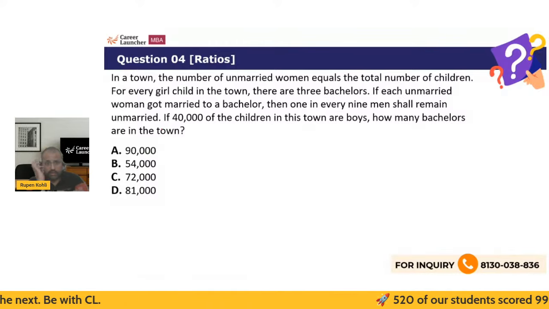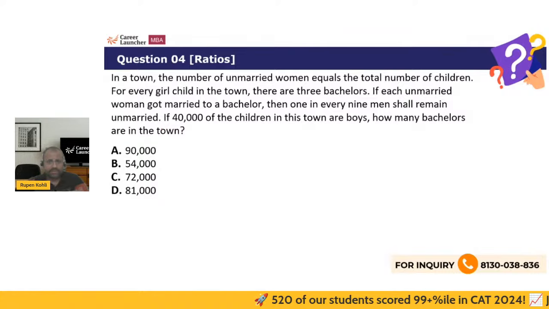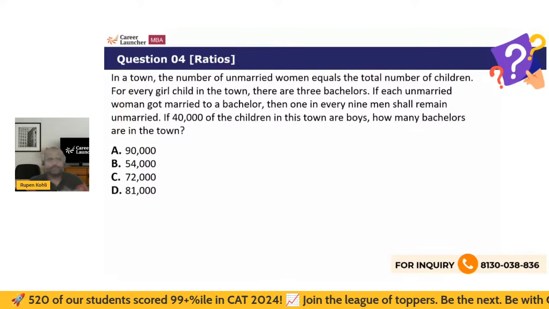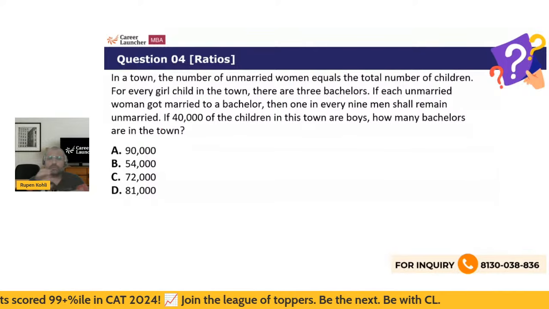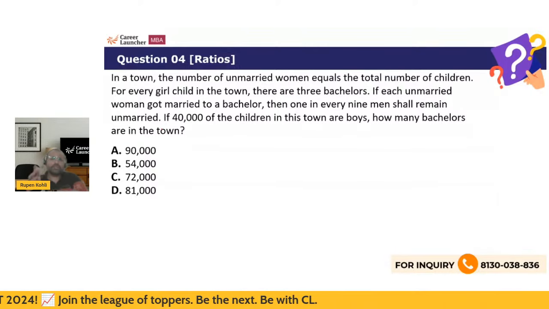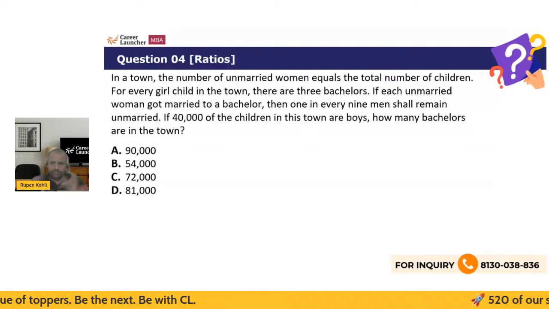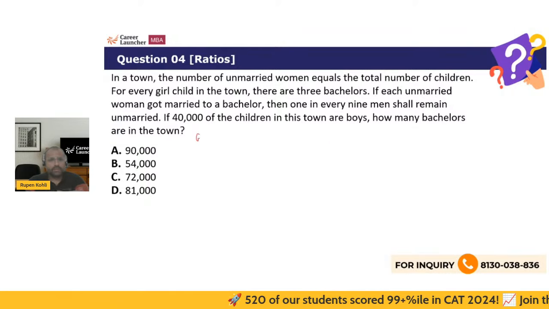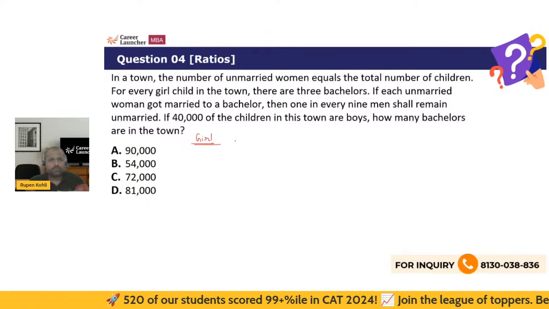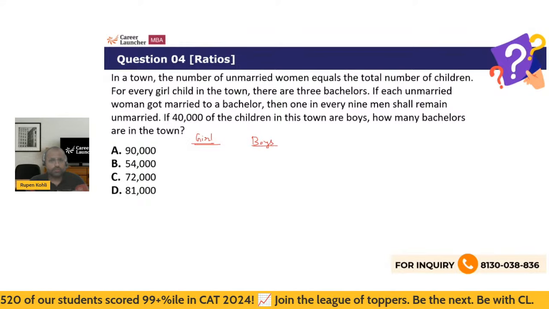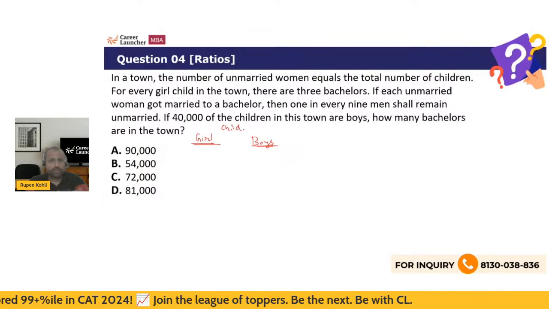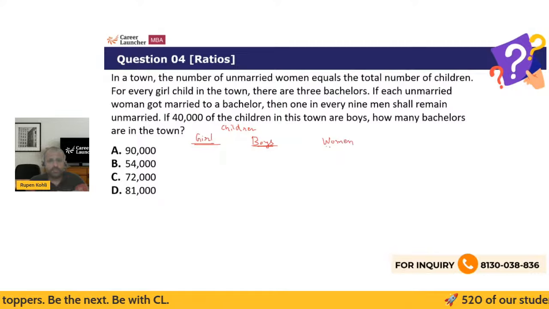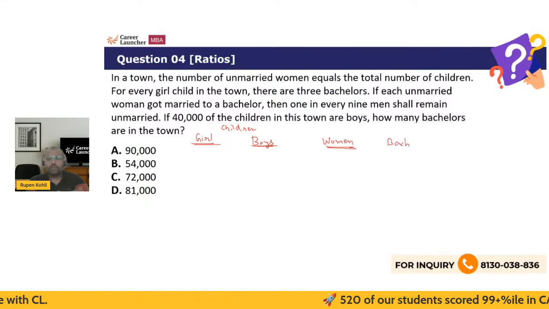Okay. So, having read the question, you must have understood the question is basically talking of children, which are boys and girls, and unmarried women and bachelors, right? So there are four categories of people over here. I think the objective is to get the ratio of the number of persons. So there will be children who are girls, and children who are boys. These two taken together are the children. And then we have the unmarried women, I'm just writing women, and the bachelors, right?